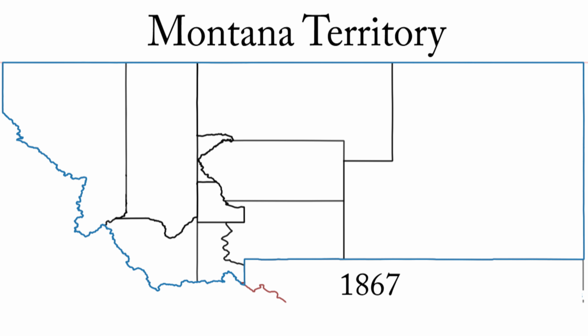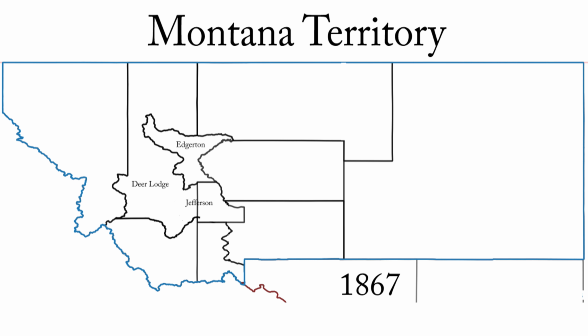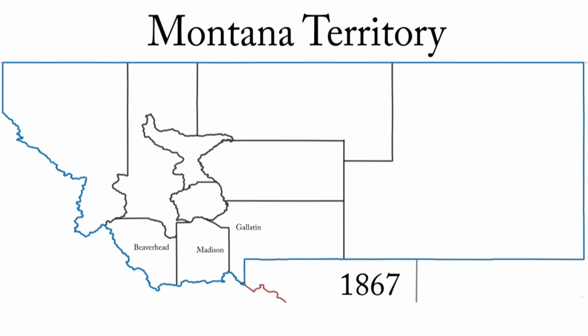November 20, 1867, Deer Lodge and Missoula exchange. Missoula retains these boundaries for the duration of the Montana Territory. November 21, 1867, Deer Lodge loses to Edgerton. Jefferson exchanges with Edgerton. December 2, 1867, Deer Lodge loses to Jefferson. Jefferson loses to Gallatin. December 10, 1867, Beaverhead loses land to Madison. Gallatin exchanges with Madison. December 12, 1867, part of Choteau reverts to non-county area. December 23, 1867, Deer Lodge loses to Madison.